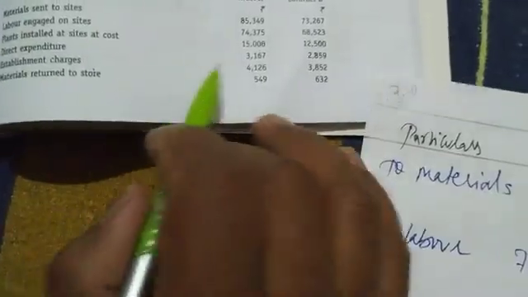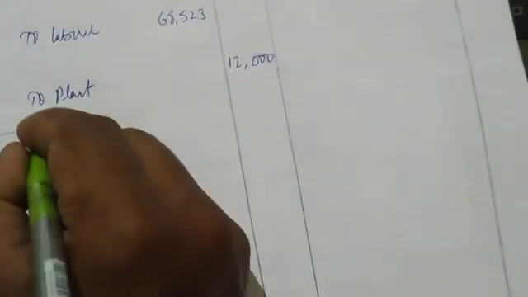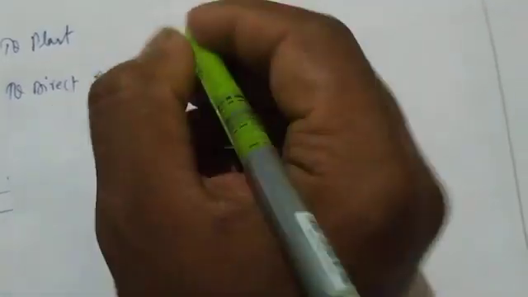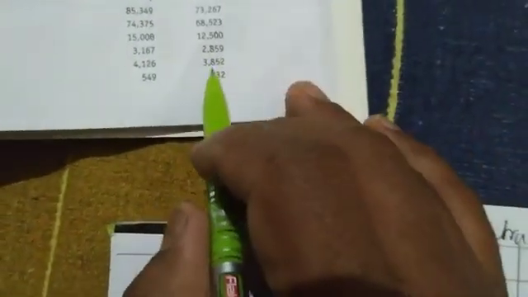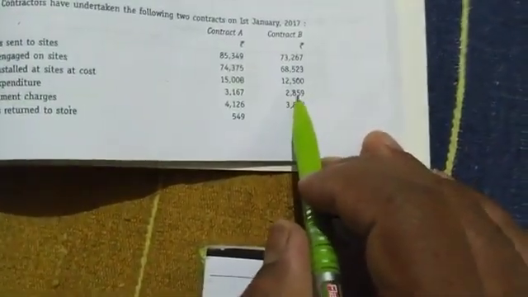Again I am writing direct expenditure in a column because we have adjustment. Direct expenditure, how much? 3,167 in a column. Next, same for contract B, to direct expenditure, this is 2,852, sorry, 2,859.